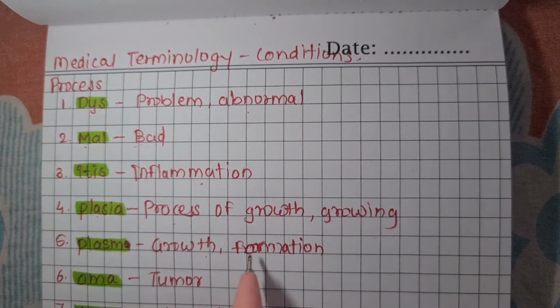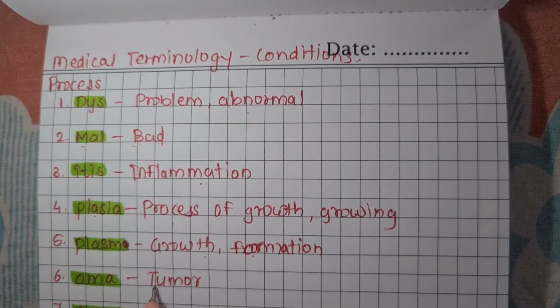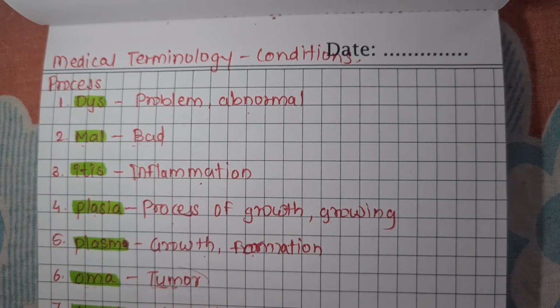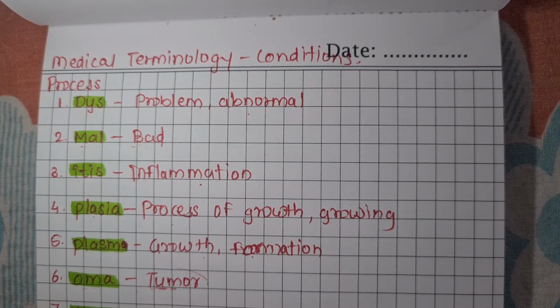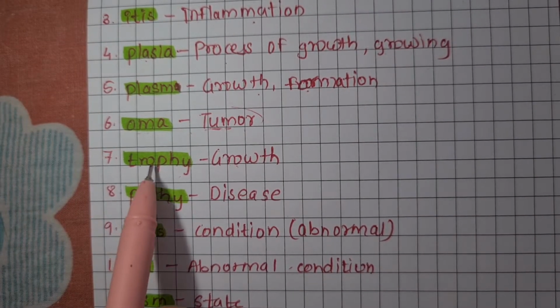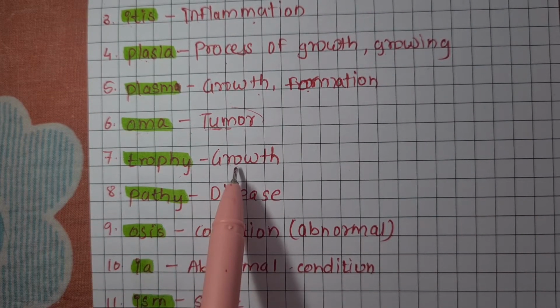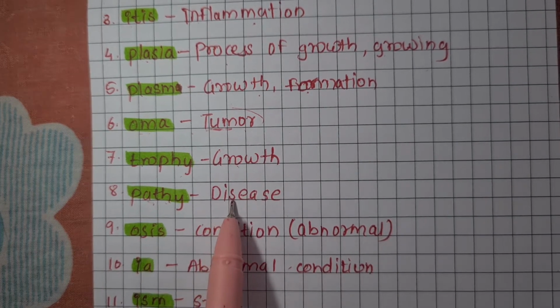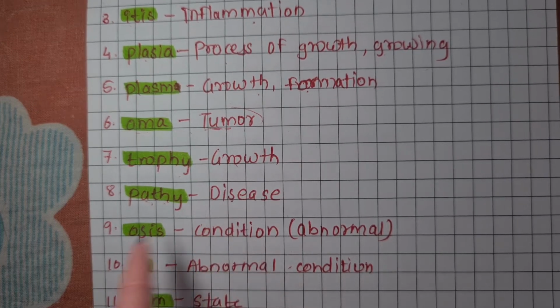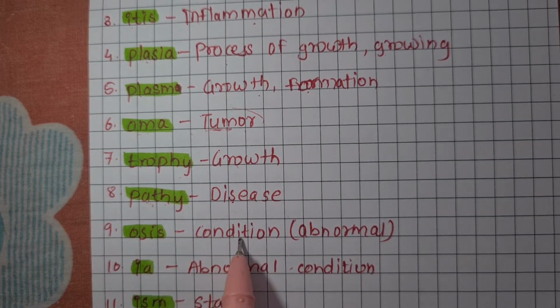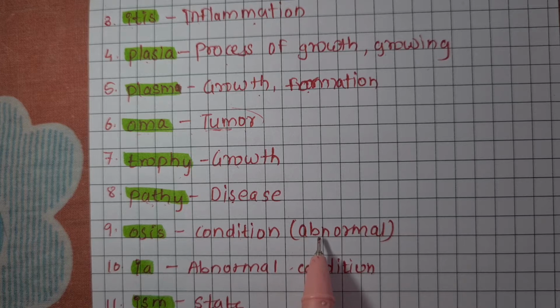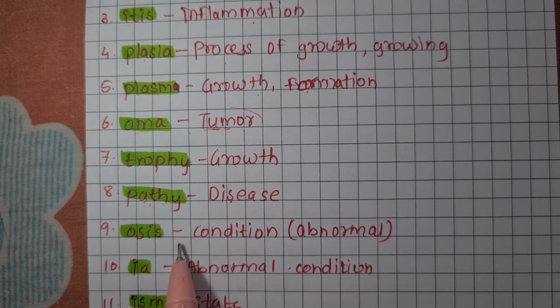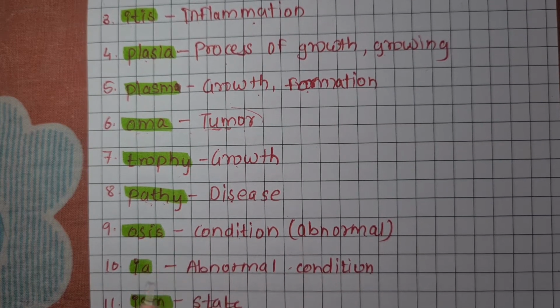Plasm, growth or formation. Oma, that is tumor, for example carcinoma. Trophy, that is growth, for example hypertrophy. Pathy, that is disease, for example neuropathy. Osis, condition or any abnormal condition, for example meiosis.